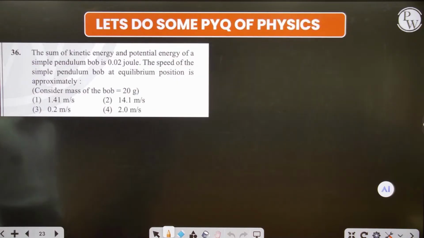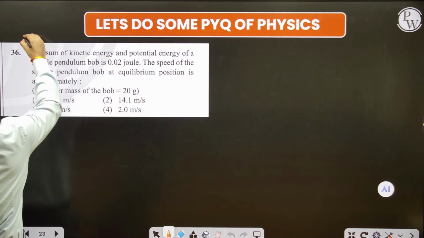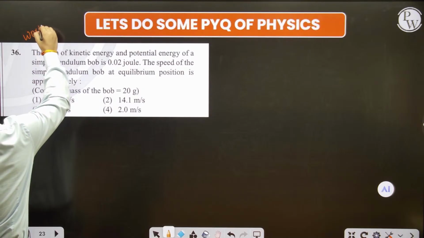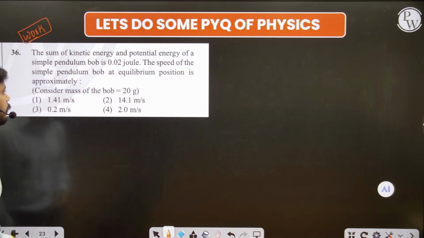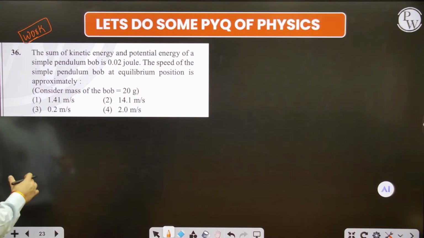Let's move on to the next question. It comes from work, power and energy. The two starting questions were from the chapter motion, and this question comes from work, power, energy. Let's discuss the question.